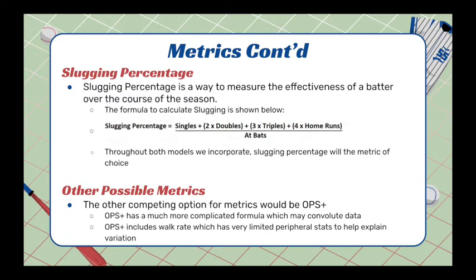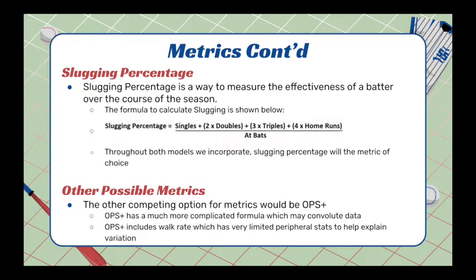As for what we are attempting to measure, we have chosen the metric of slugging percentage to base both of our proposed models. Slugging percentage is a way to measure the effectiveness of a batter over the course of a season. The exact formula for slugging is as follows. Slugging percentage is the sum of singles plus 2 times doubles, plus 3 times triples, plus 4 times home runs, all over the number of at-bats in a given season.